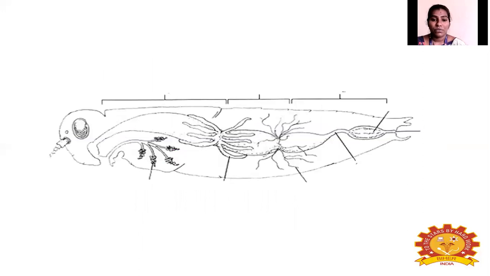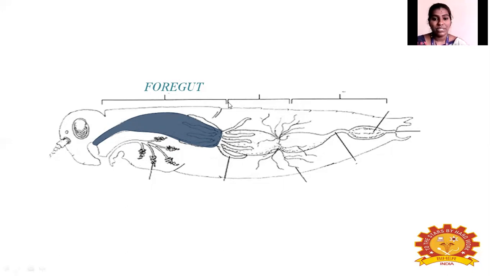Next, foregut. The first differentiated region in the digestive system is the foregut. Starting from the mouth, it ends in this part. So from here to here, it is foregut. Next, from here to here, that means the central part of this alimentary canal, this region is called the midgut.